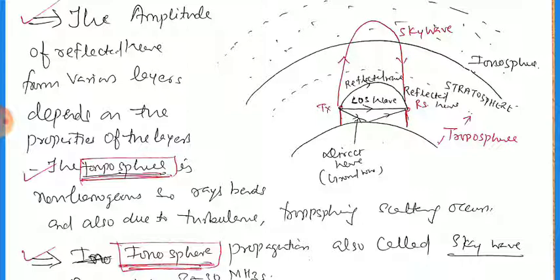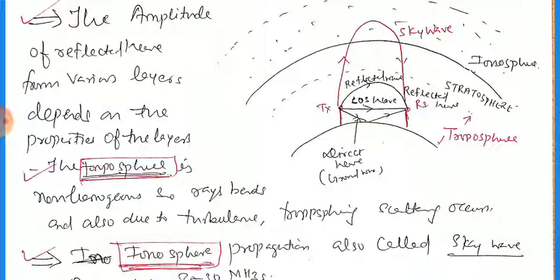Like this one, the troposphere is non-homogeneous, so the rays bend, and also due to the turbulence, tropospheric scattering occurs. In the troposphere, there are many clouds, rains, and many disturbances. So there is a disturbance here, and the wave is reflected from there.